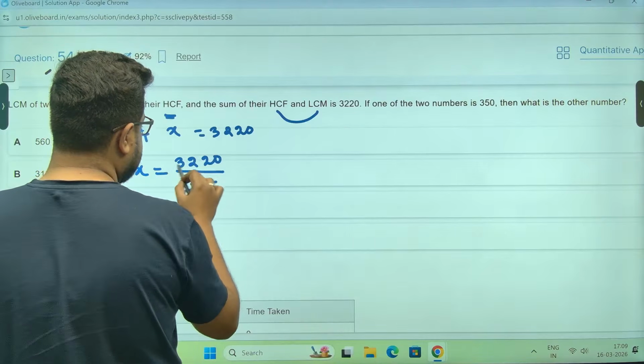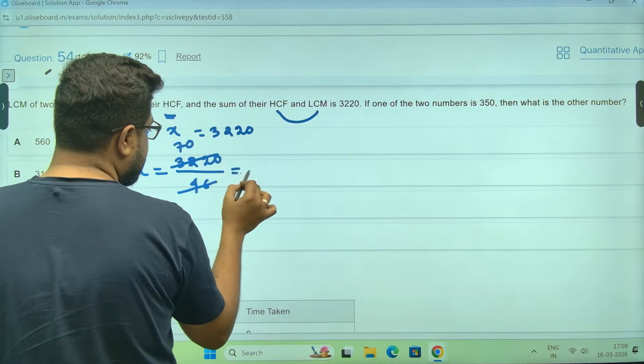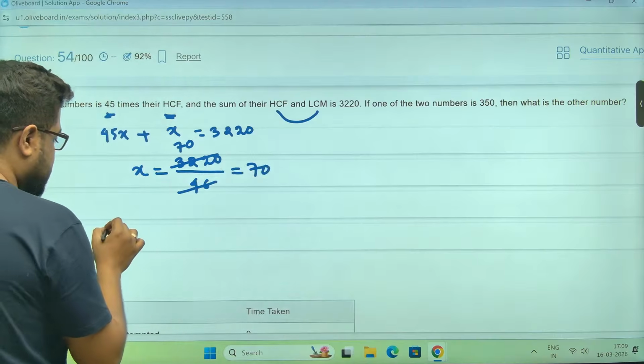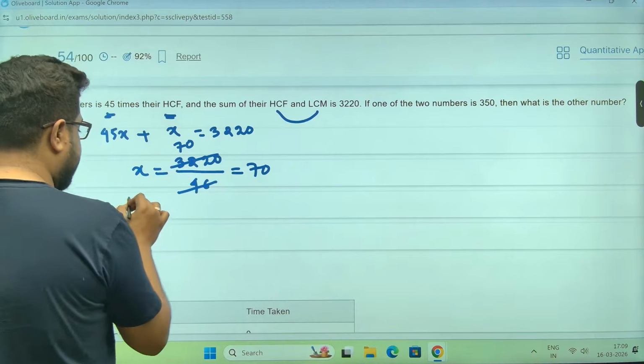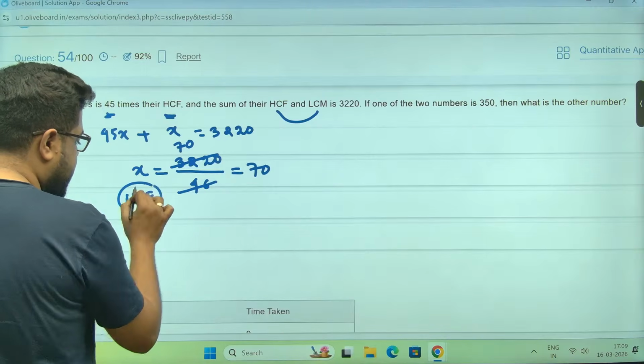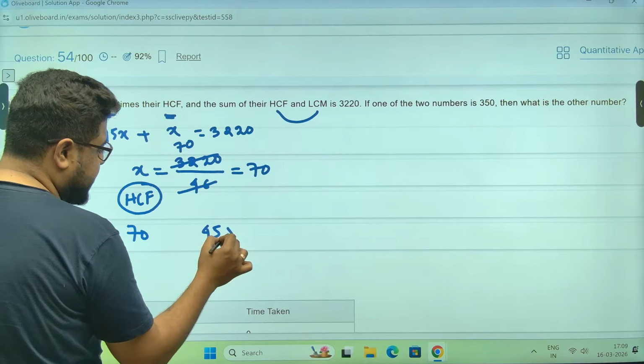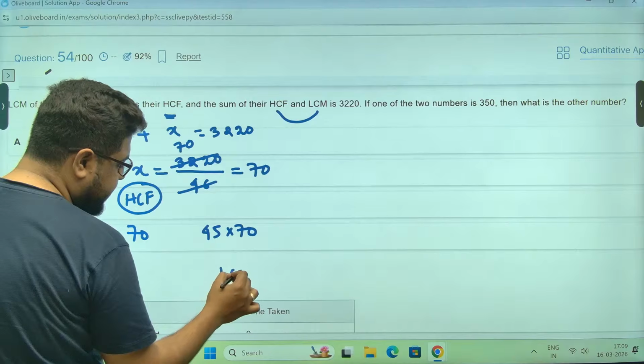7 will cancel out, so it's 70. So X is 70, and the HCF is 70. The LCM is 45 times this, so 45 times 70 is your LCM.